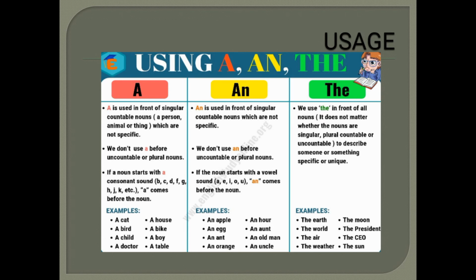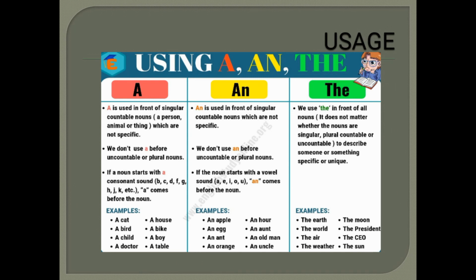An is also used in front of singular countable nouns which are also not specific, whereas we use the in front of all nouns irrespective of whether the nouns are singular or plural, countable or uncountable. But it is used to describe something that is specific or unique. We do not use a before uncountable or plural nouns. And we do not use an before uncountable or plural nouns.